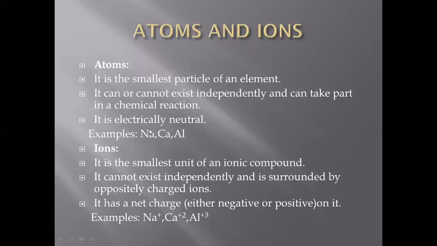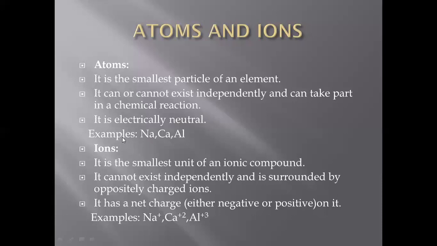Atom is electrically neutral. Atom is electrically neutral means it does not have any charge, because the number of protons and the number of electrons are always the same. So an equal number of positive charges and negative charges cancel the effect of each other. As a result, the atom has no charge.